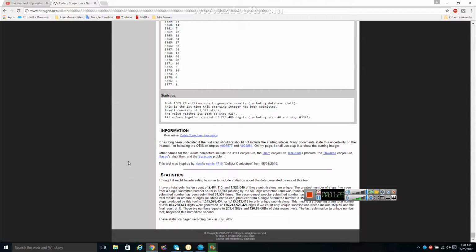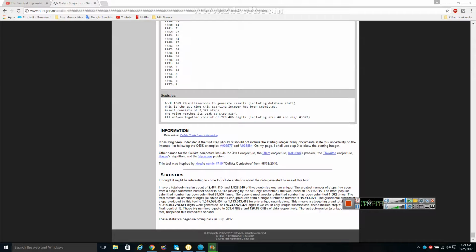I thought it might be interesting to some to include statistics about the data generated by use of this tool. I have a total submission count and a unique count. The greatest number of steps I've seen from a single submitted number so far is 62,118. It was found the most popular submitted number has been submitted many times.